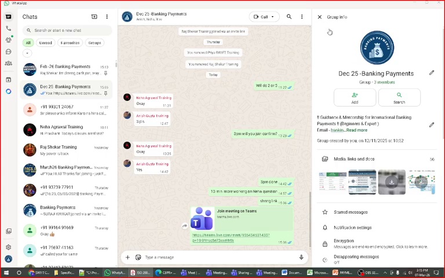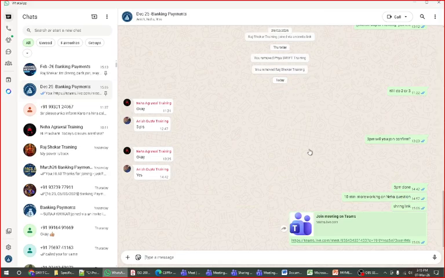Header part of the PAX 008, you are asking. Yes. It contains the application header, the business application header, and the group header.